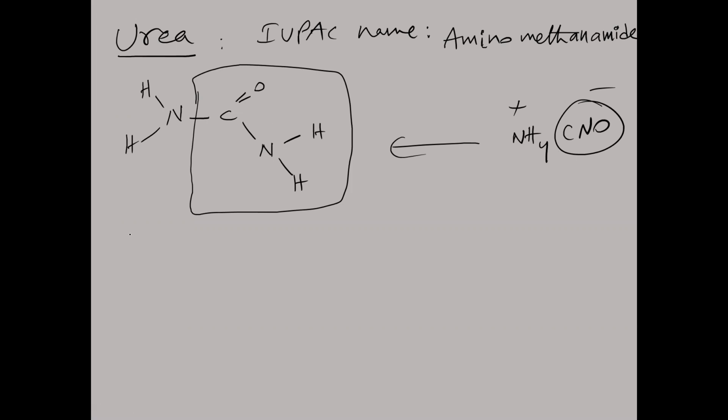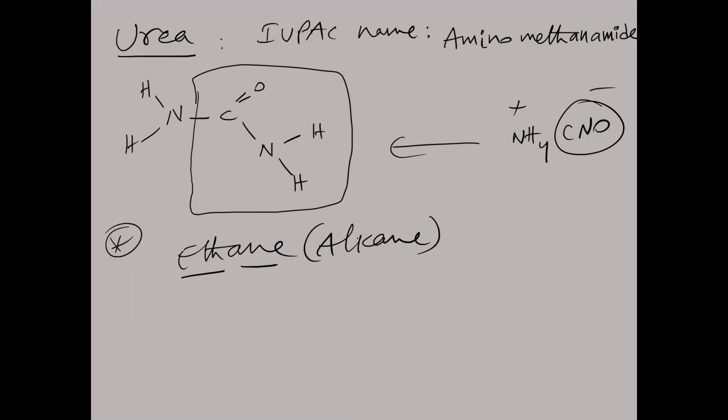Next, we have to understand different types of carbon atoms in different types of compounds. Another important concept is different types of carbon atoms. Suppose you take ethane. Ethane is a type of alkane. In alkanes, we have to understand the number of sigma bonds. Generally, the formula is CnH2n+2, double the number of carbons plus 2. So C2H6 is ethane here.